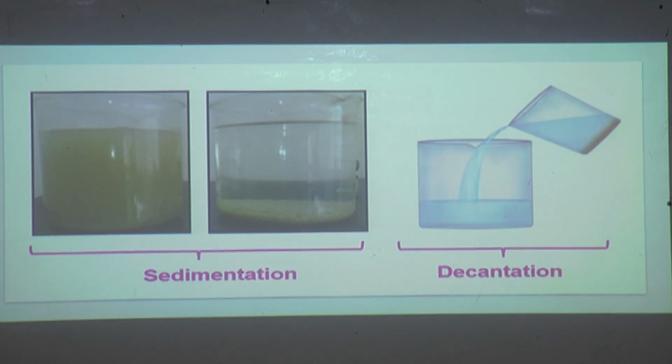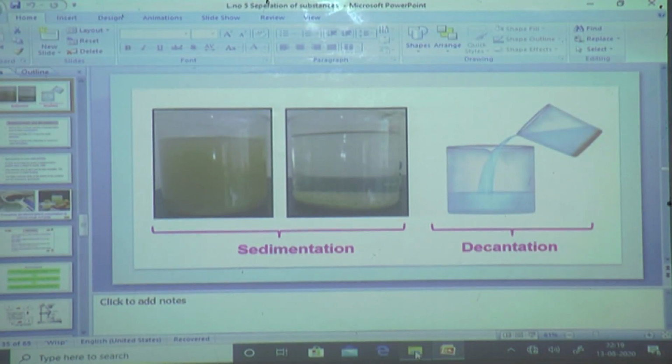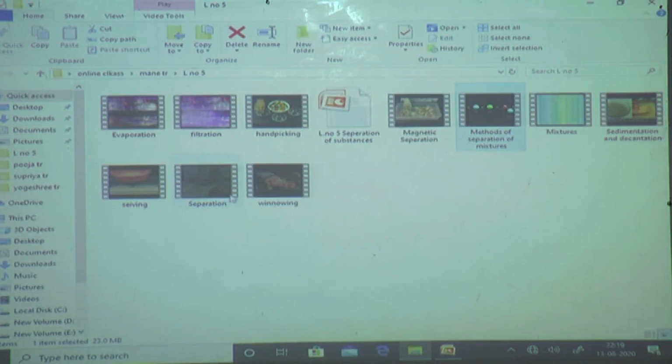So this process is called as decantation. So we have seen the two processes of removing the impurities as well as separating the substances: sedimentation and decantation. Let us have a small video regarding this.